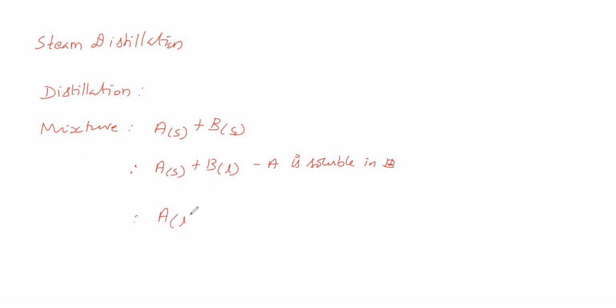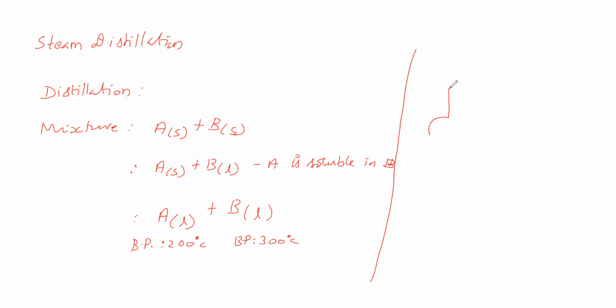Suppose A is liquid, B also liquid. Now the boiling point: suppose A boiling point is 200 degrees Celsius, B boiling point is 300 degrees Celsius. To separate them, what we have to do? This liquid A and liquid B we will separate by the method called distillation. How to separate liquid A and liquid B by the distillation method, that we will see.